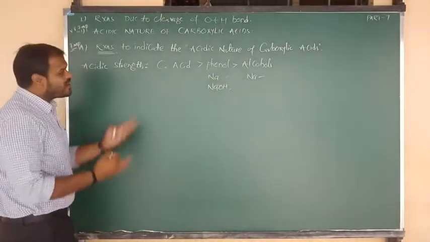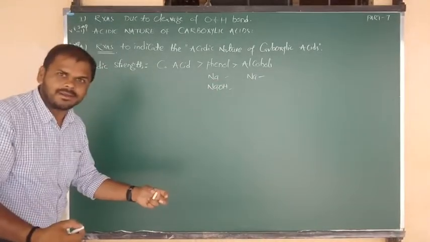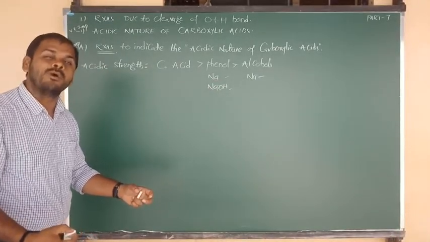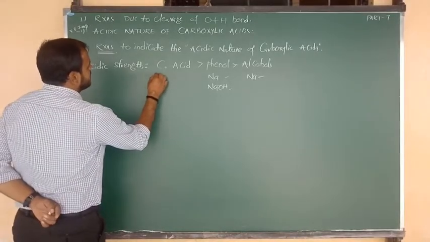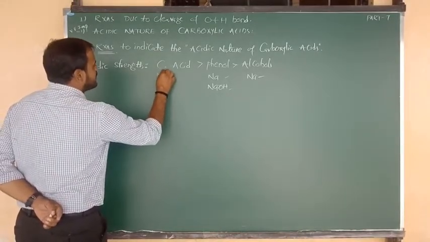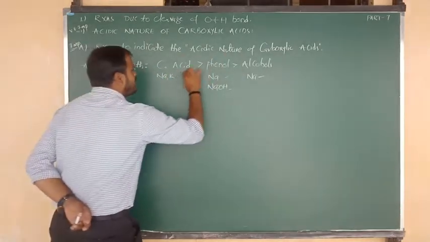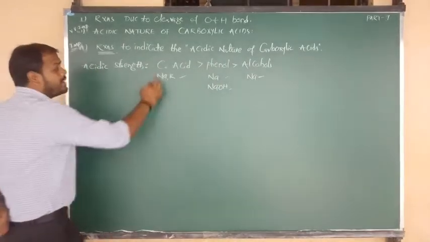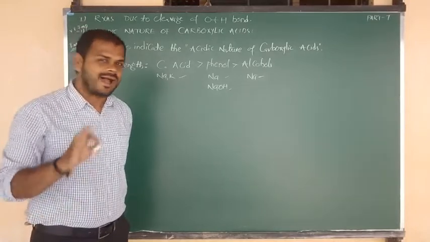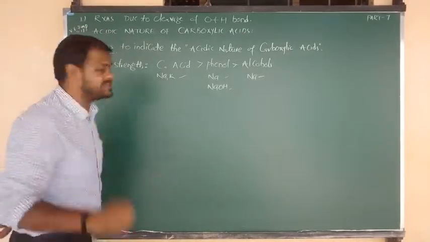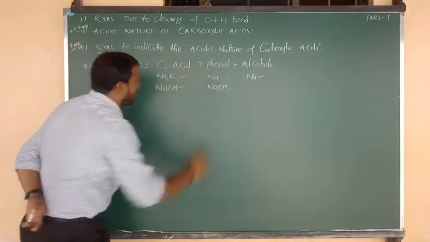Okay, beta. And what about carboxylic acids? Due to their higher acidic strength, they can react with more reagents. One is active metals, that is sodium and potassium. And carboxylic acids can also react with alkalis, that is bases, so we can write NaOH.